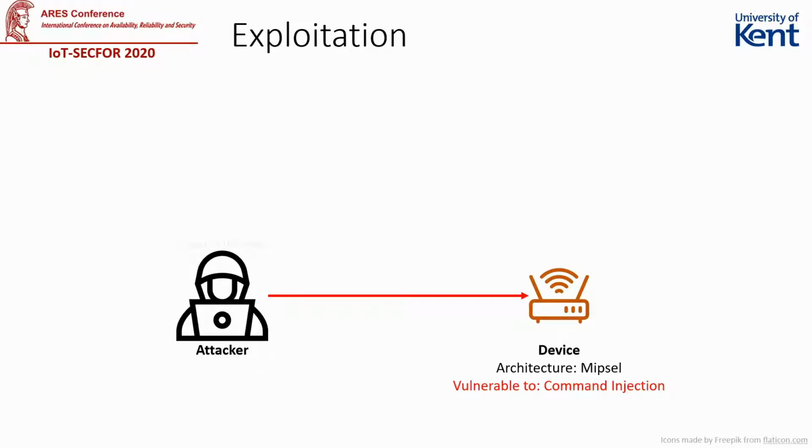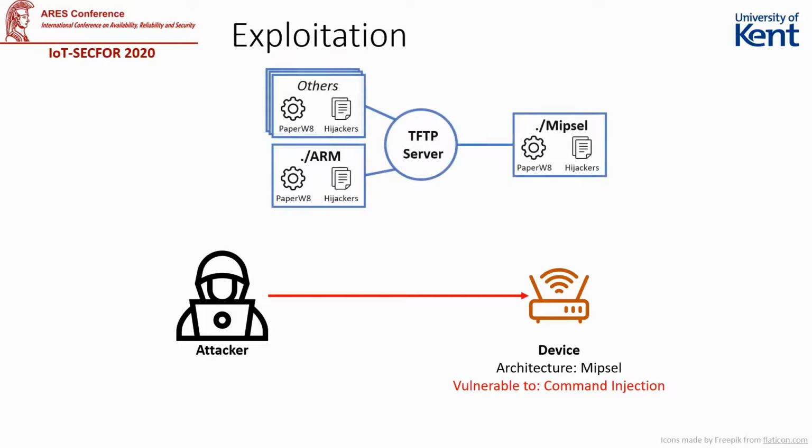After exploiting the targeted device, the next step is to upload any required dependencies based on the device's functionality and architecture. To do this, PaperW8 will use a TFTP or Trivial File Transfer client, which is often present on IoT devices to download remote files to local storage. For our proof of concept, we assume that the attacker will run a TFTP server that holds all of the required binaries PaperW8 will need to run. If TFTP is not present, we can use a technique called echo loading, which we'll briefly cover later on.